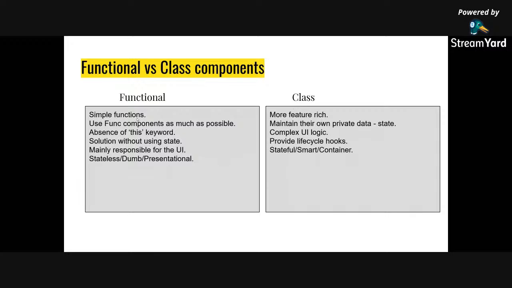Functional components are simple functions. Use functional components as much as possible. Absence of this keyword, solution without using state, mainly responsible for UI. Stateless, dumb, and presentational. Classes are more feature rich, maintain their own private data state, and have complex UI logic. They have lifecycle hooks also, which we are going to learn I think tomorrow, because today it will be too much. And they are stateful and smart.